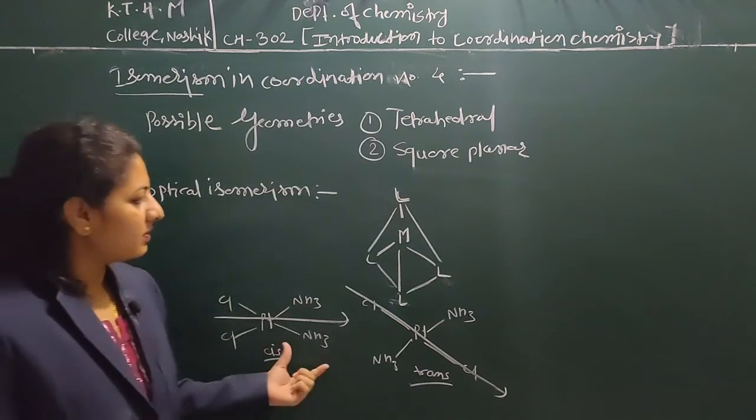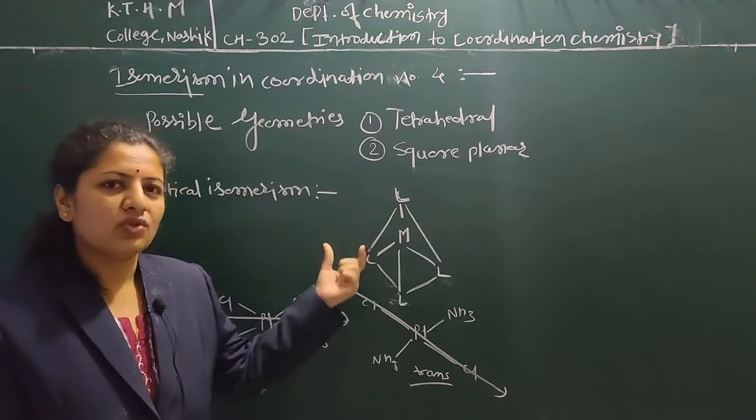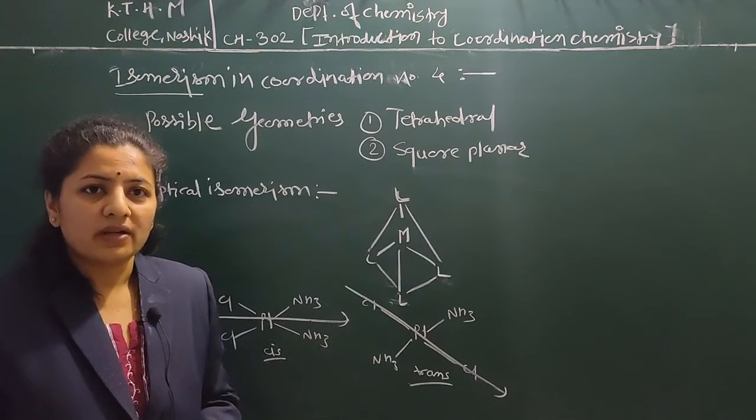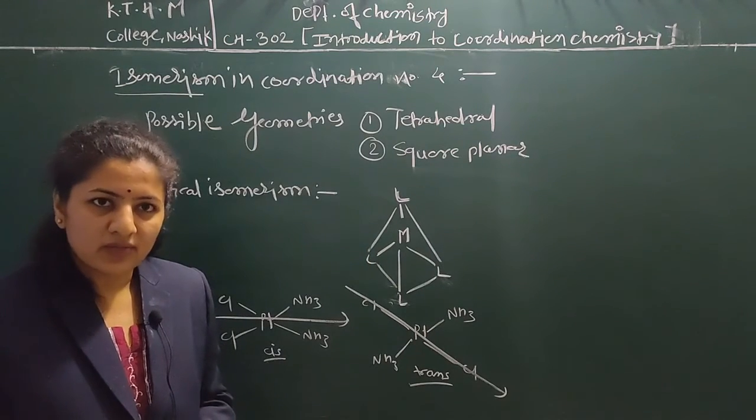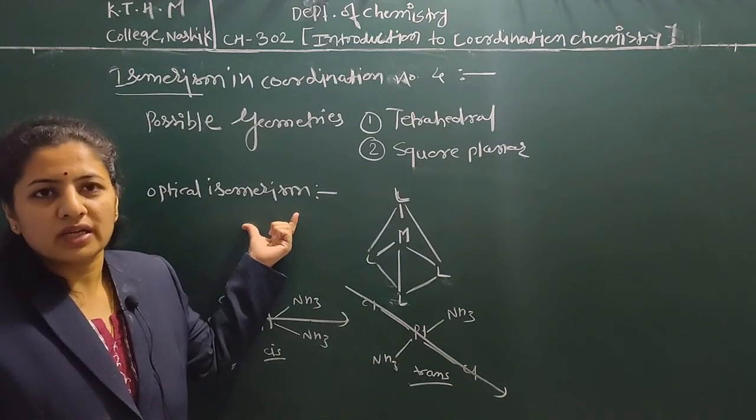So optical isomerism is absent in square planar and present in tetrahedral, whereas in geometrical isomerism, square planar shows geometrical isomerism, whereas tetrahedral does not show any.